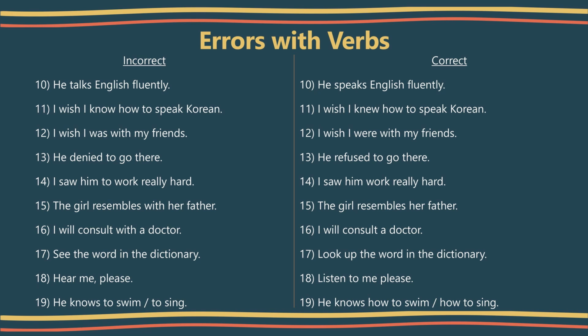Next sentence. See the word in the dictionary. Here see means to notice something or someone by using our eyes, and to look means to direct your eyes in a particular direction. So the correct sentence formation is look up the word in the dictionary. Next. Hear me please. If you hear something, the sound automatically comes to you, whereas listening involves paying attention to something. So the correct sentence is listen to me please.